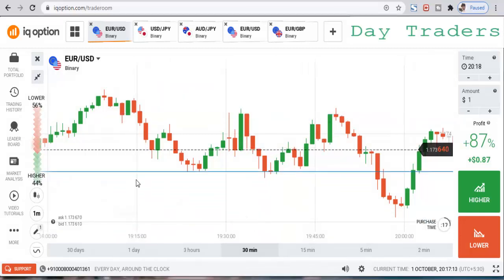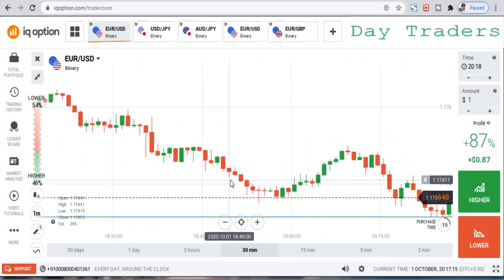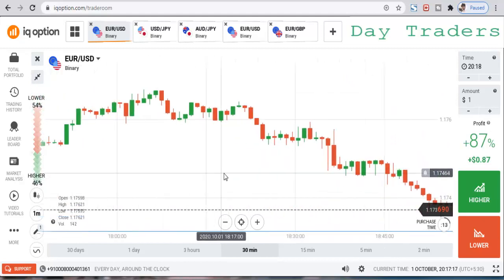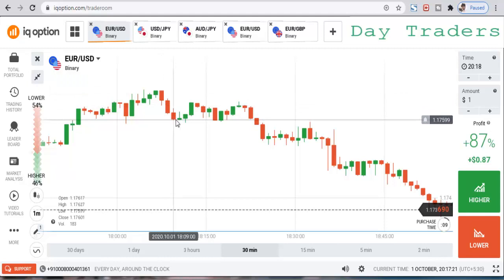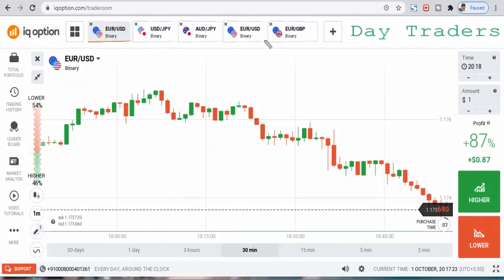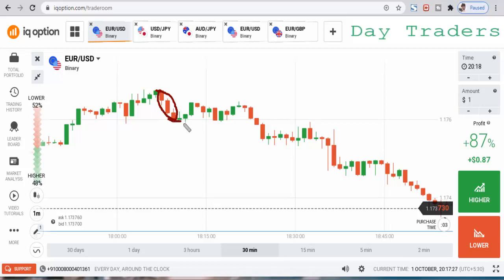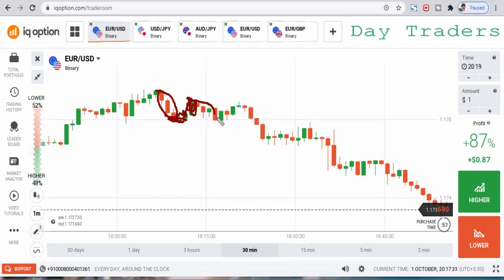Okay, so I will explain. You can see this is a very strong seller that suddenly stopped at the level. This is a very strong seller suddenly stopped at the level, and some buyers enter the market. So again the candle closes at the level, and you can place a higher option directly.